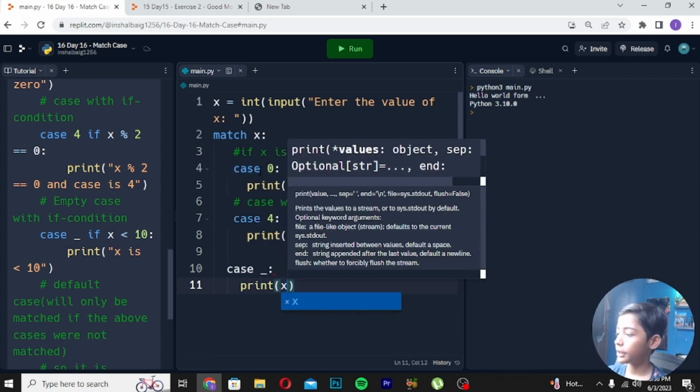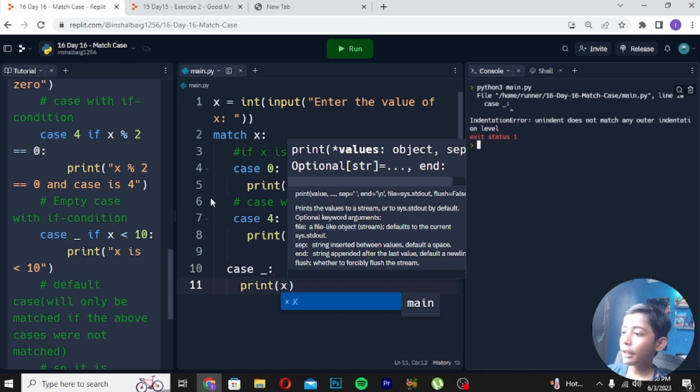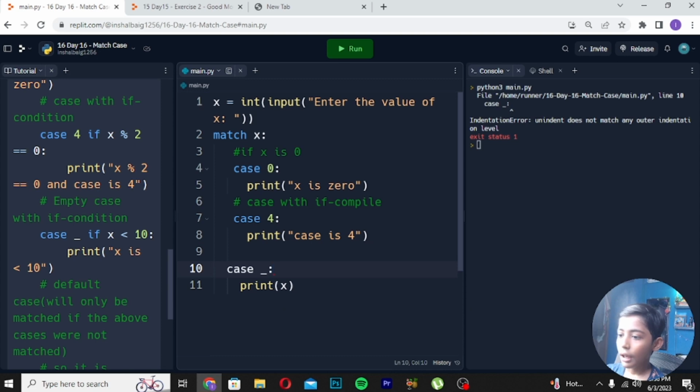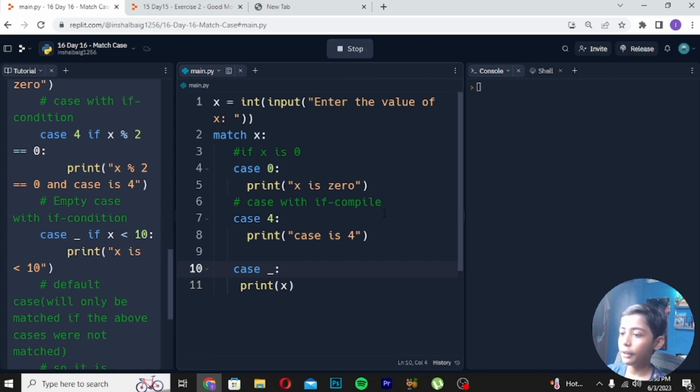Then we print x. But there is a catch which I want to mention. Let me run it. It gives an identifier error, so I will fix the spacing and run it again. Here we see the prompt to enter the value of x.